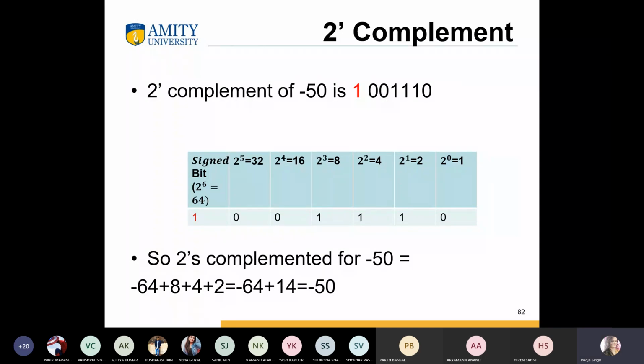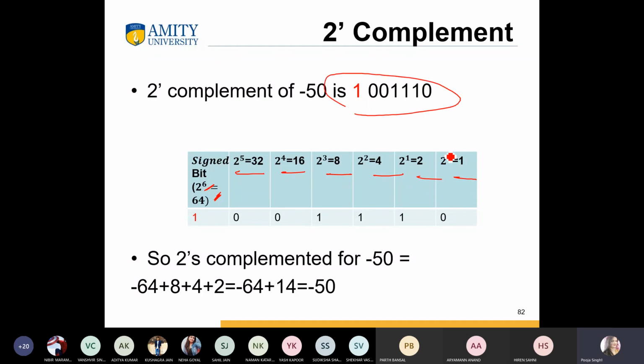The 2's complement of -15 is 100110. How can we see this? There is a sign bit, and 2 power 6 means 64. Can you see this table in your PPT? And you already know how we can convert in this.